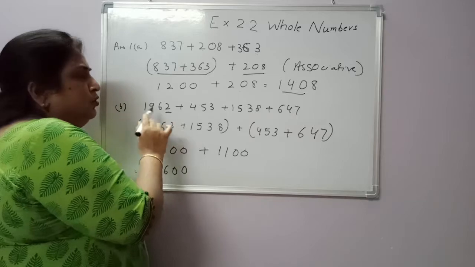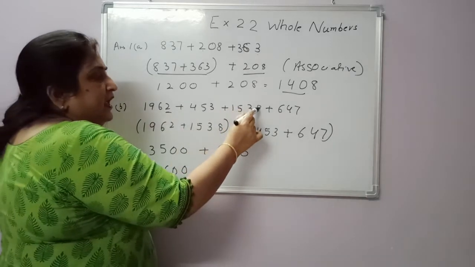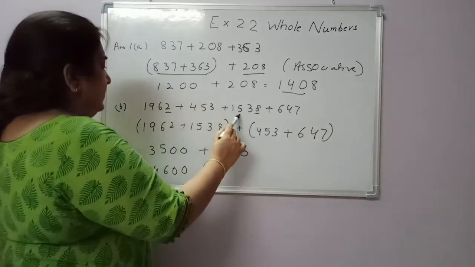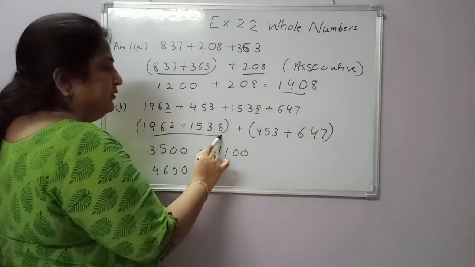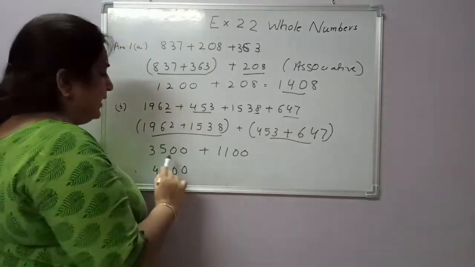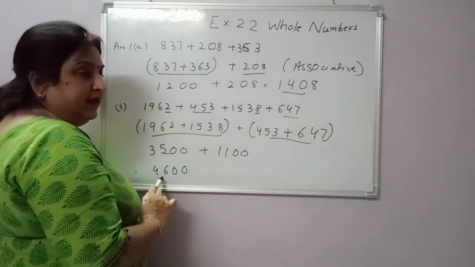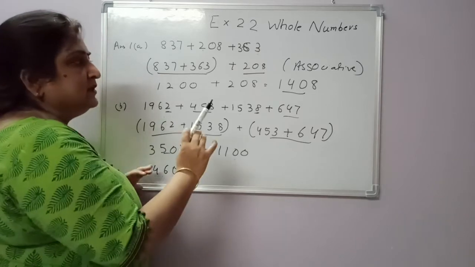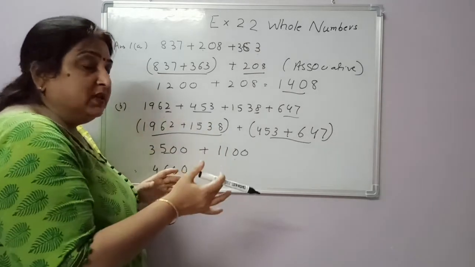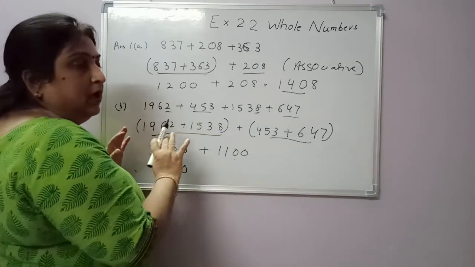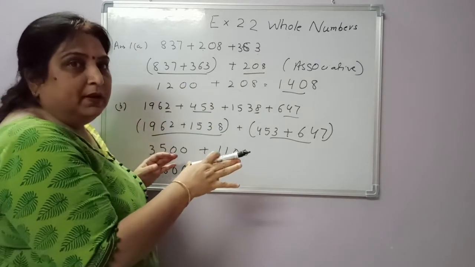This is 2. To make 10 we need 8. So keep these two numbers in the bracket and keep these two numbers in the bracket. Add it and you will get the answer. I am just telling you which numbers we have to keep in the bracket. Otherwise the question is simple addition.